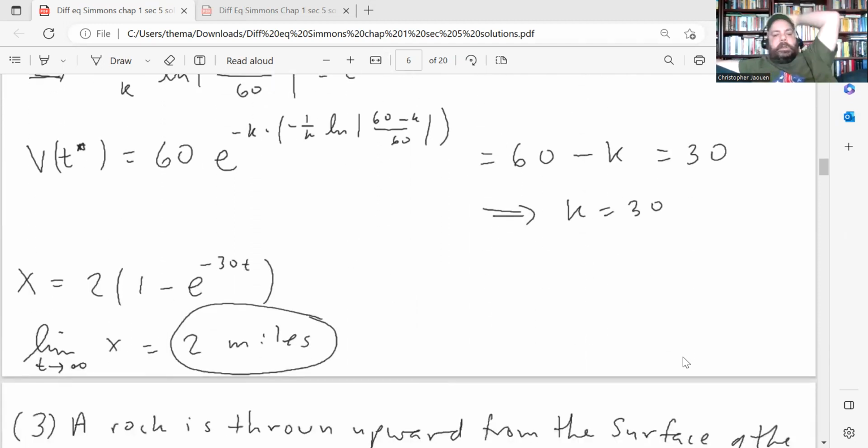So this is the model here. x is 2 times 1 minus e to the negative 30t. And then you can figure out how far it coasts by taking the limit as t goes to infinity of x, and it travels 2 miles. It coasts for 2 miles.